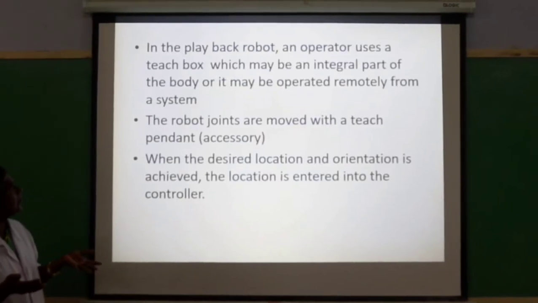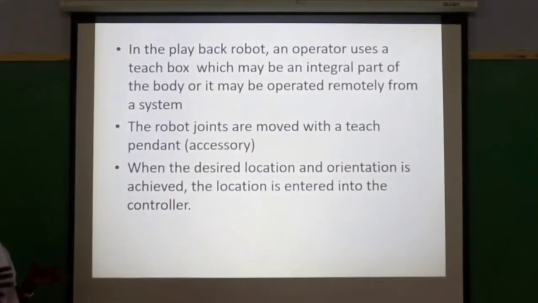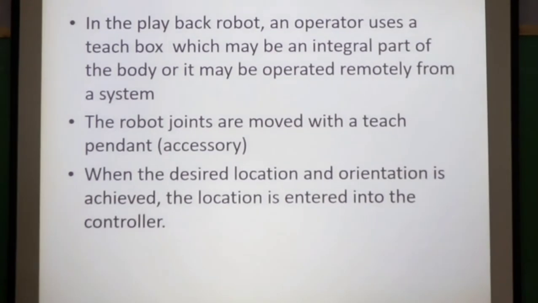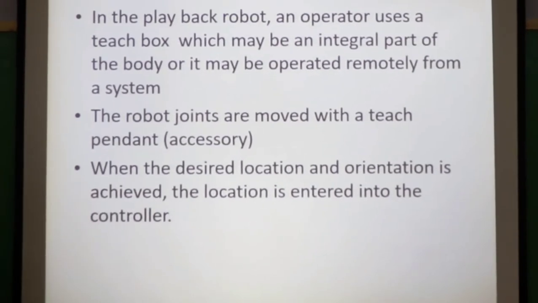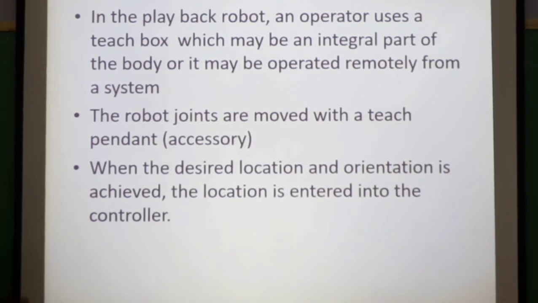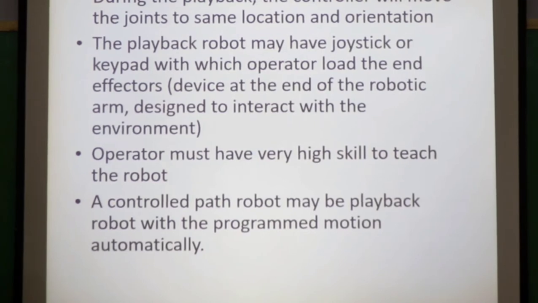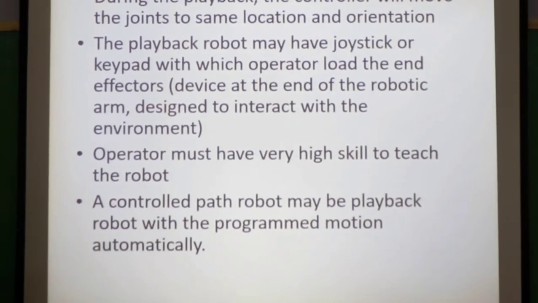Next slide. So in the playback robot, an operator uses a teach box, which may be an integral part of the body or it may be operated remotely from a system. The robot joints are moved with a teach pendant. When the desired location and orientation is achieved, the location is entered into the control. So whatever we have programmed is entered into the controller. Next slide. Then it will be played back. So this is called the playback robot.